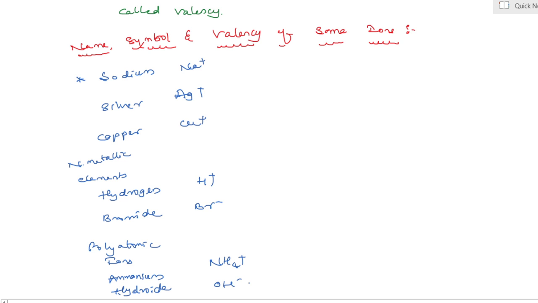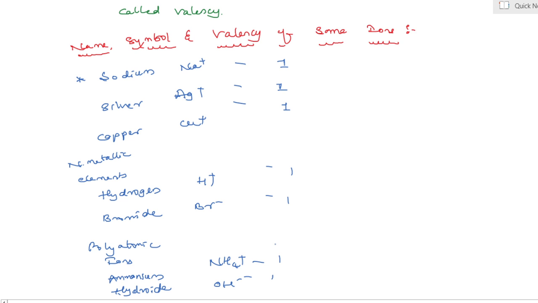Yes, my dear students, here sodium, silver and copper, valencies are only 1. It means only one electron is present in the outermost orbit of an atom of an element. Yes, and hydrogen as well as bromide also have only one electron in the outermost orbit, so valency is 1, and ammonium also 1.